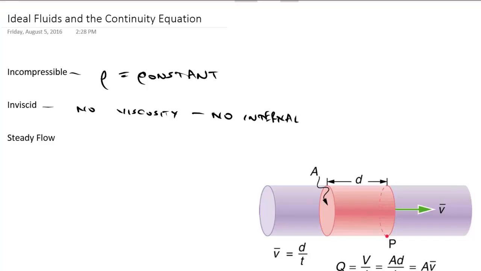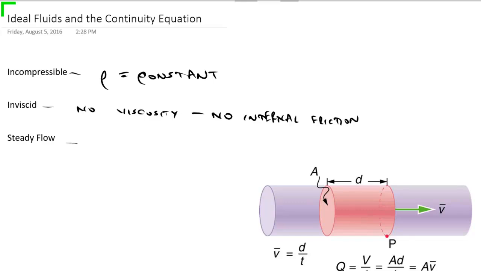You could think of something like a syrup or molasses as having a very high internal friction. It's very slow to pour out, so it has a high viscosity. This is basically like early on, when we were first learning about Newton's laws, we might have assumed that there was no friction at first, or maybe with the work energy theorem, we assumed there was no friction. It's a similar thing. So we say no viscosity is no internal friction.